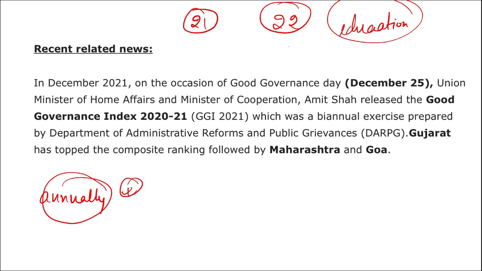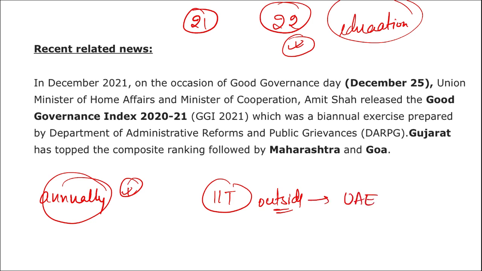Apart from this, if we are talking about education in the year 2022, you should know where the first IIT outside India will be developed. This will be in the United Arab Emirates.